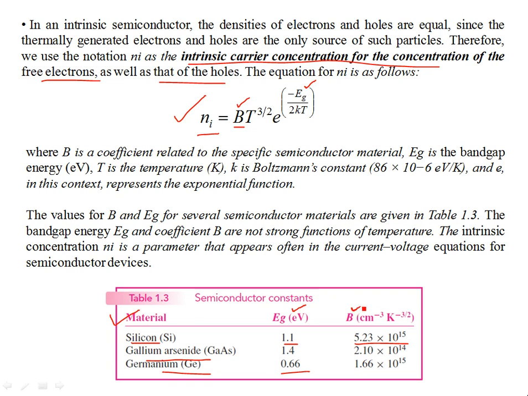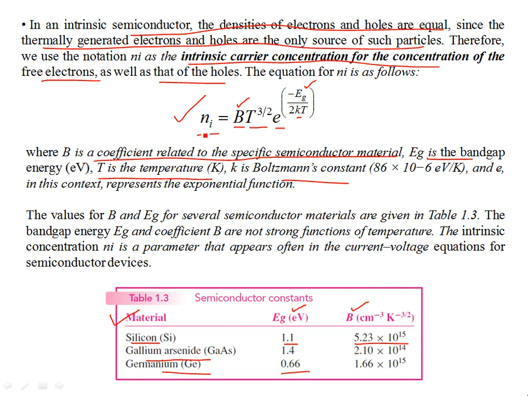The other parameter is related to the material of the semiconductor, whether it's an element or a compound semiconductor. So B is a coefficient related to the specific semiconductor material, and Eg is the band gap in electron volts. T is the temperature in kelvins, k is the Boltzmann constant, so it's a constant, and e is the exponential function. In an intrinsic semiconductor, the densities of electrons and holes are equal, since thermally generated electrons and holes are the only source of such particles.